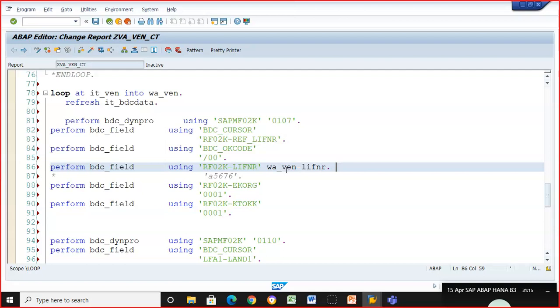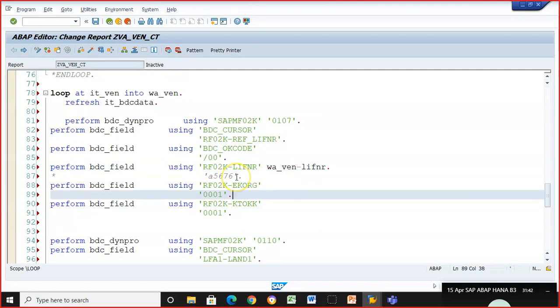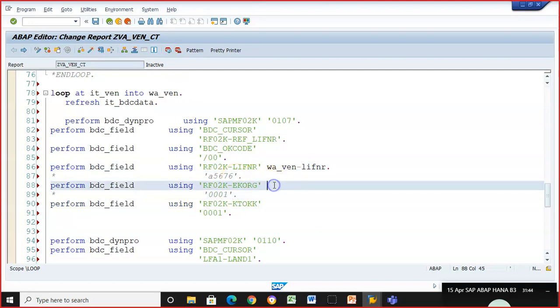This is the concept that you need to understand here, guys. See, what we are doing is we are getting one record at a time from the internal table to the work area. What is there in the internal table? The records which we uploaded from the flat file. Now those records need to be taken forward into the screens. So for that, first we are getting the data into the work area, and that work area we are pushing into the screen. Now here also, this is a hard-coded value which we are commenting. This is another hard-coded value which we are commenting, and we are writing W_WHEN-EKORG.